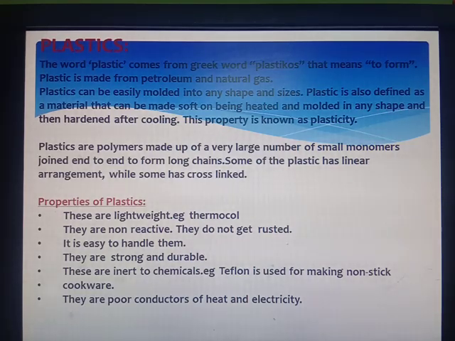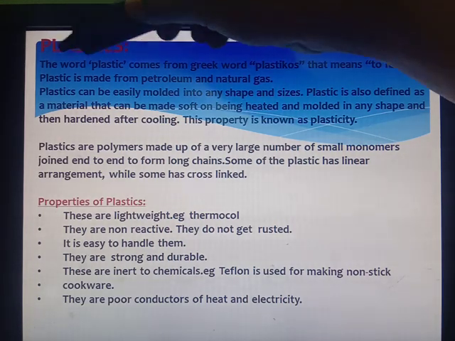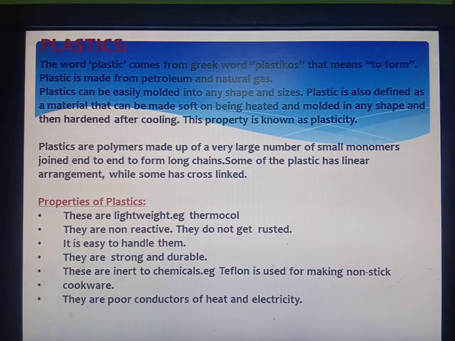Hello students, in continuation to the chapter Synthetic Fibers and Plastics, we have discussed topics like synthetic fibers, the activities, the formation of fiber etc. in our previous classes. In this class I am taking the topic plastics. You are very much familiar with this word. We will be discussing it in this class.